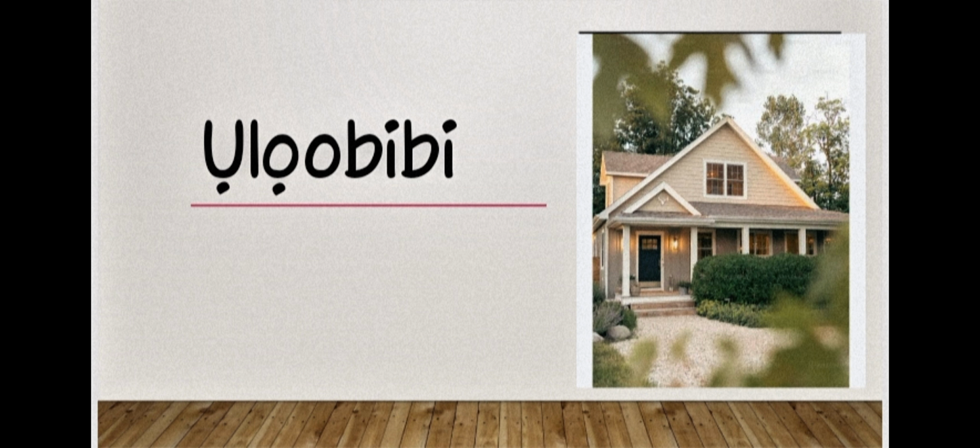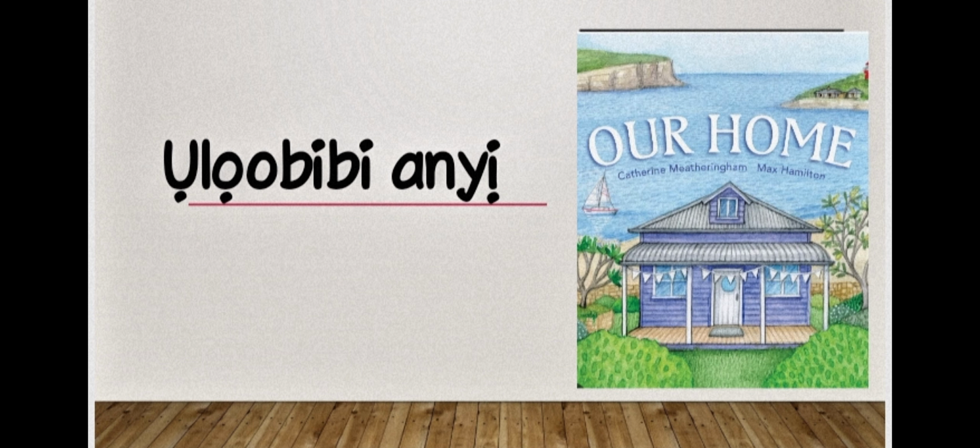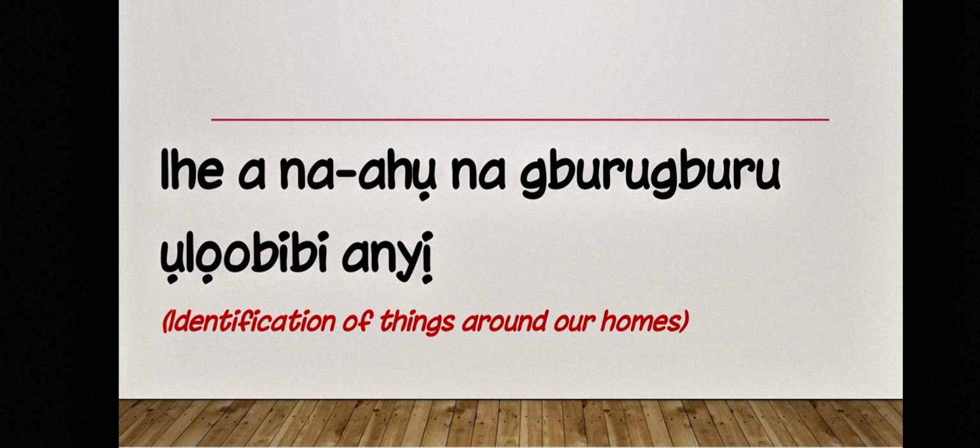Now when you say ụlọ obibi anyị, it means our home. Now when you say gburugburu ụlọ obibi anyị, it means kedu ihe ndị a na-ahụ na gburugburu ụlọ obibi anyị? What are those things we can find around our homes? It can be inside our house or it can be outside our house.